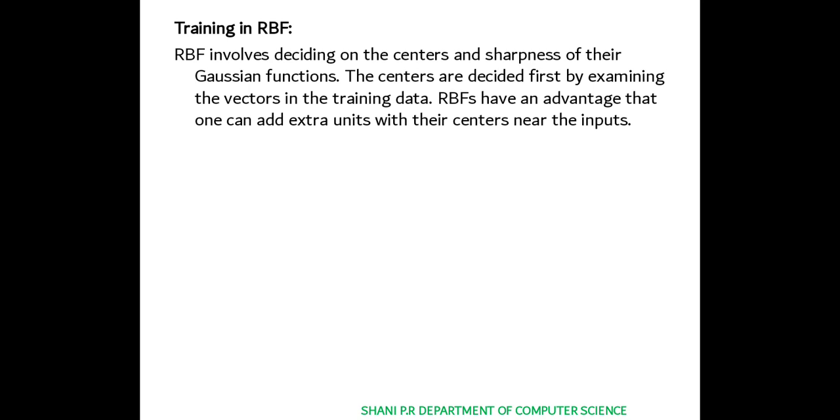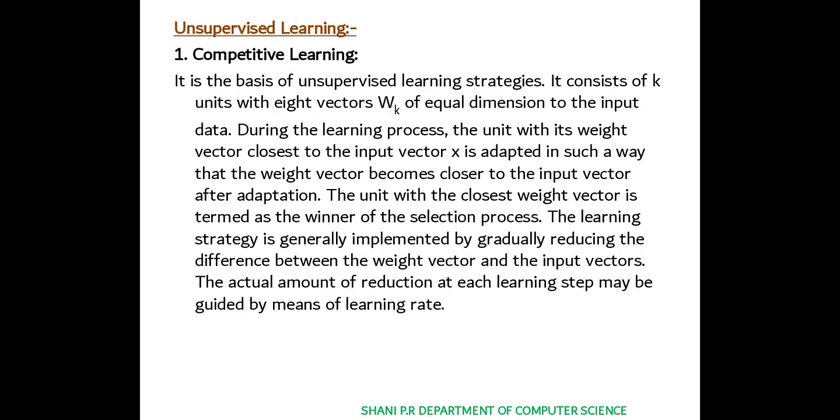So these three, that is perceptron learning rule, training in MLP and training in RBF, are the important supervised learning methods considering the artificial neural network. Next we can look into unsupervised learning. It can be asked for 5 marks: write a note on unsupervised learning. So you should write the definition first, then the step by step points should be explained.